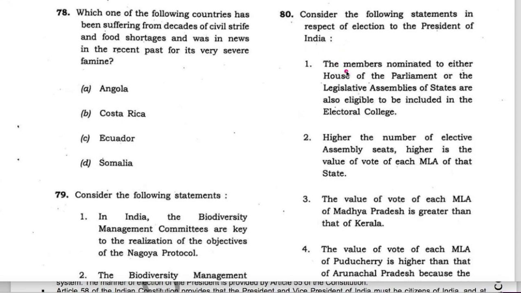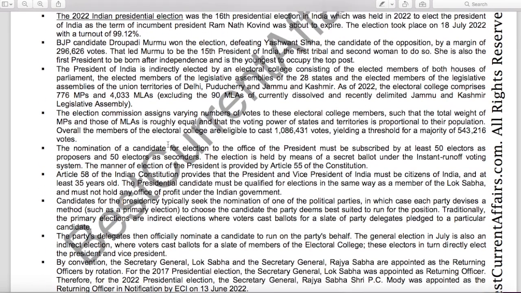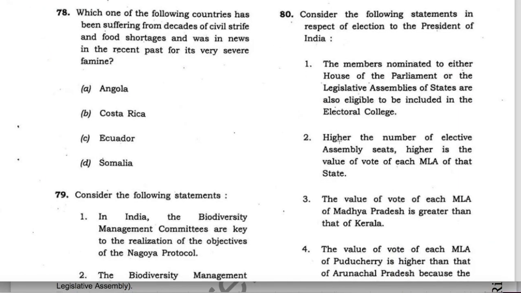The first statement is that members nominated to either House of Parliament are also eligible to be included in the Electoral College. This statement is wrong. The nominated members are not eligible. Now check, this is our June 2022 current affairs book, page number 106. There was a news item on the election to the office of President of India. Here it is mentioned that nominated members are not part of the Electoral College. This statement is wrong.